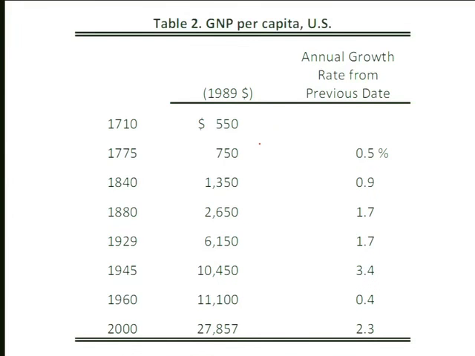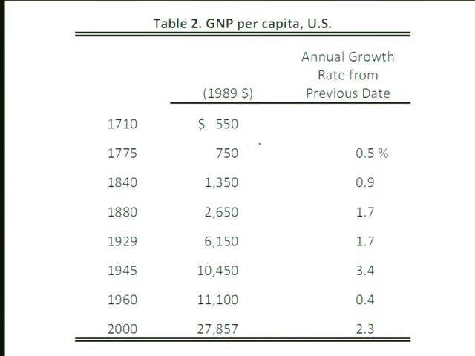GNP, gross national product, measures the amount of production that takes place in American-owned businesses, whether they're located in the United States or in other countries. There's not a lot of difference between GNP and GDP for the United States. There is a lot of difference between GNP and GDP for countries that have a lot of multinationals housed in those countries. So if you look at, for instance, a lot of Latin American countries, you'll see a big difference between GDP and GNP in the periods when there's a lot of multinational activity taking place in those countries.